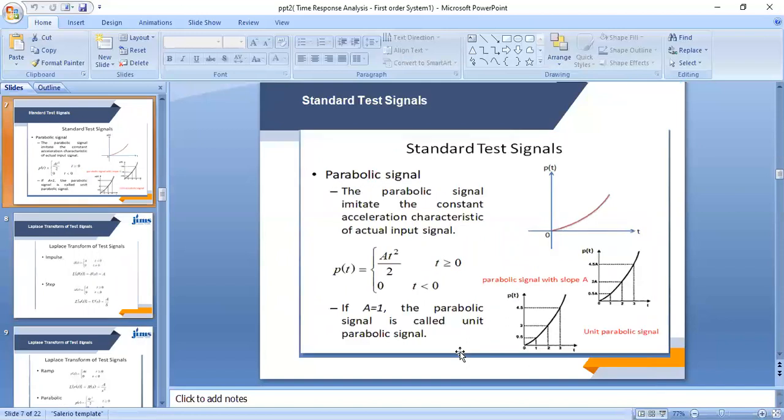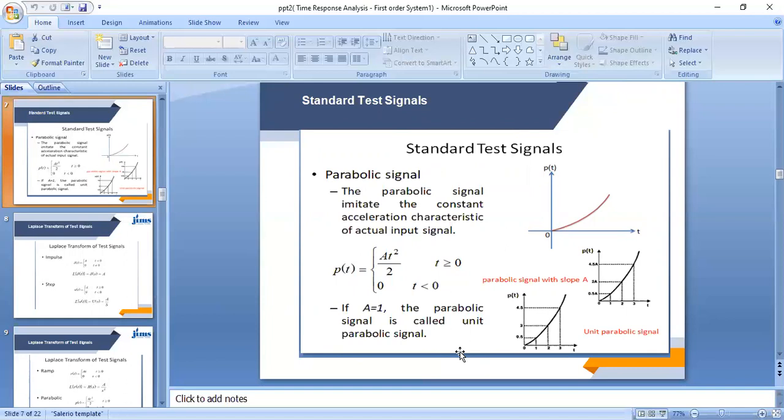Now the next is the parabolic signal. This parabolic signal imitates constant acceleration. When we talk about acceleration, we always compare our resultant signal with the parabolic signal. The parabolic signal imitates the constant acceleration characteristic of the actual input signal.